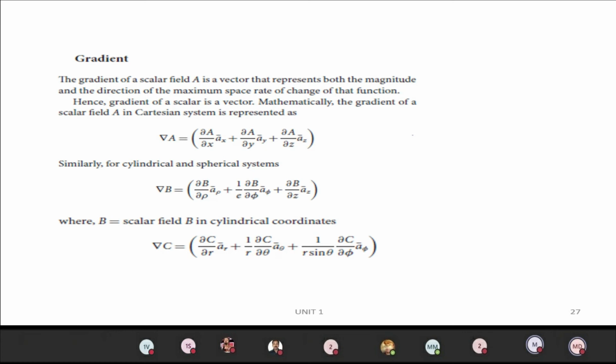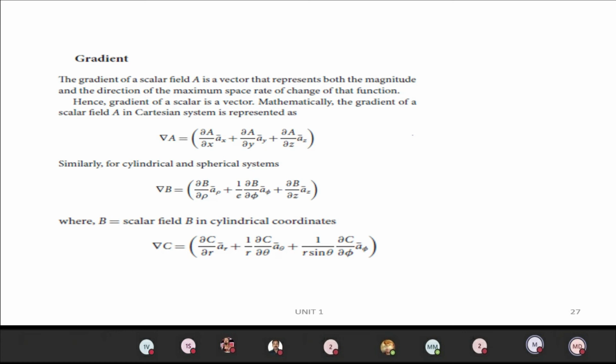If you give any scalar field, it gives the magnitude and direction of the maximum rate of change of that function. So the input of the gradient is scalar and the output of the gradient is vector.